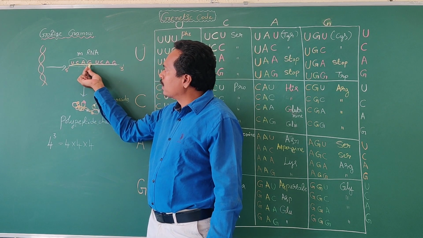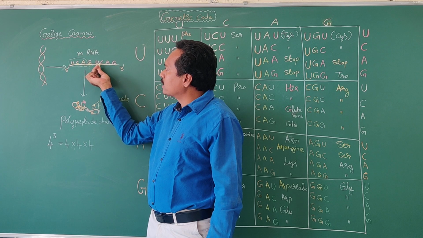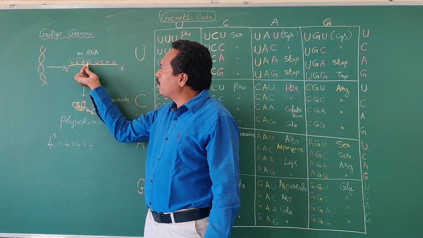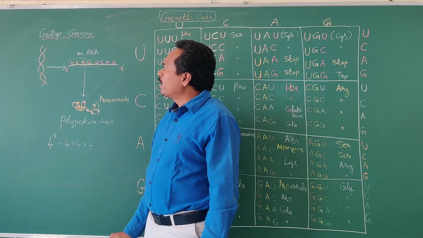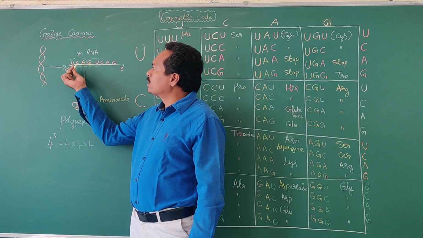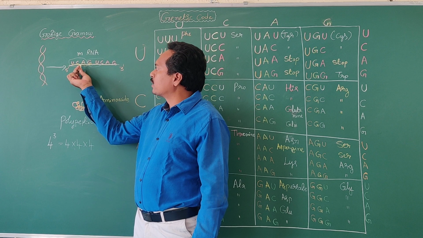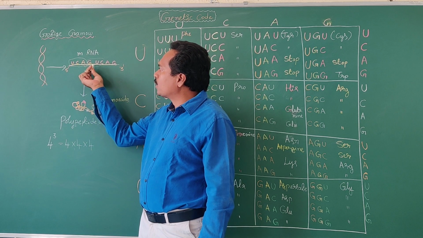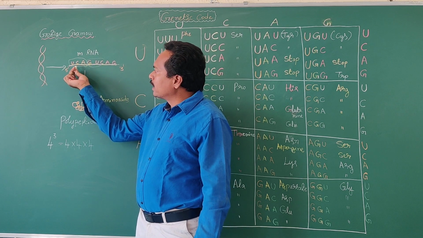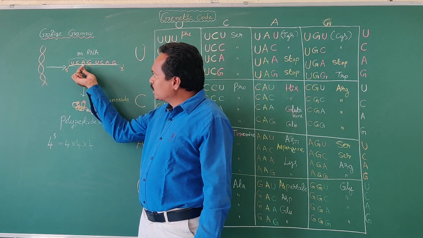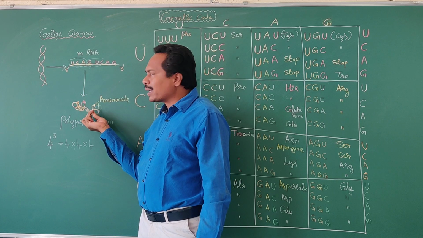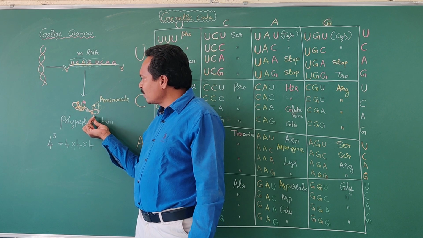Next codon: guanine, uracil, cytosine. These three are one codon. So the mRNA consists of the nitrogen bases uracil, cytosine, adenine, guanine. The three adjacent nitrogen bases are collectively known as a codon. So these codons are codes for the amino acids.